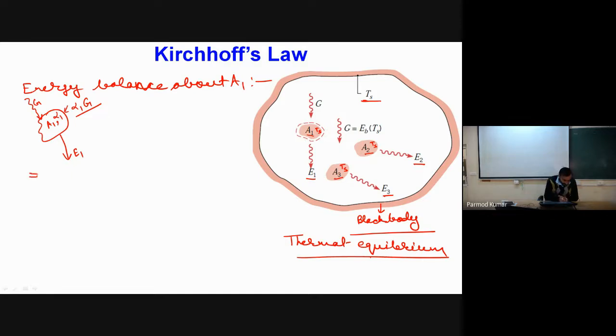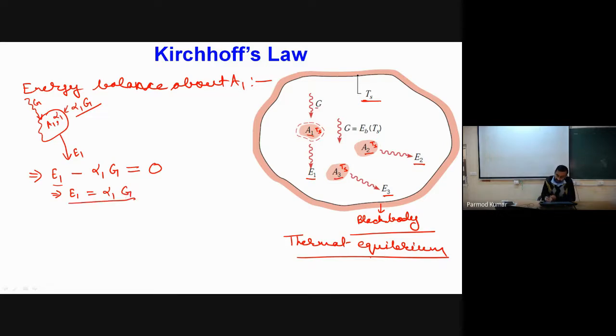E1 is the energy which is leaving this surface, and alpha 1 into G is the energy which is absorbed by the surface. If the energy leaving the surface and the energy being absorbed by the surface are the same, then only our thermal equilibrium will establish. So I have to write it equal to 0, because there is no change in temperature of the surface. So under this scenario, I can say that E1 is equal to alpha 1 into G.